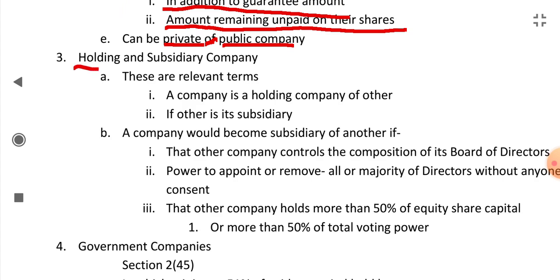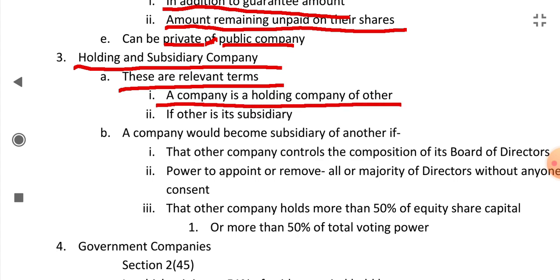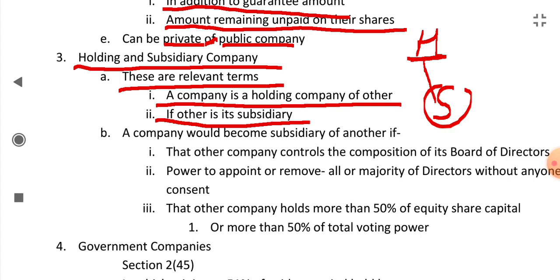What are holding and subsidiary companies? These are relevant, connected terms. A company is a holding company of another if the other is its subsidiary. If one company is the holding company, the other company is the subsidiary. A holding company is a holding company if it has a subsidiary, and a subsidiary company is a subsidiary if it is a subsidiary of a holding company.